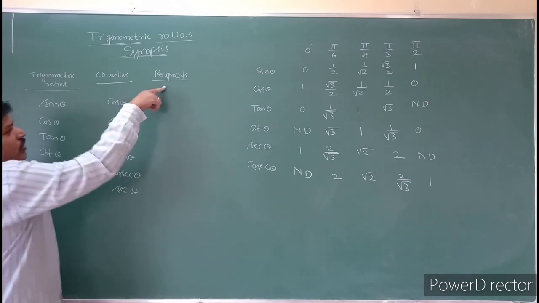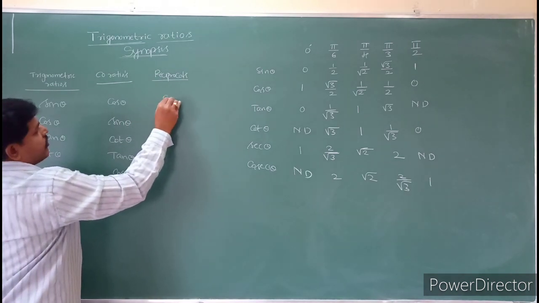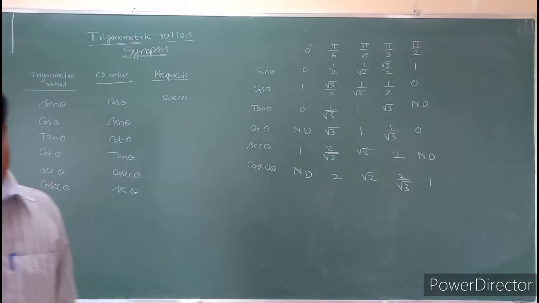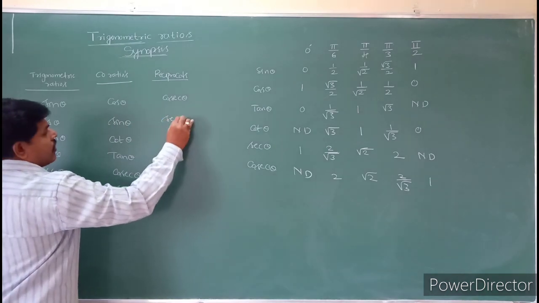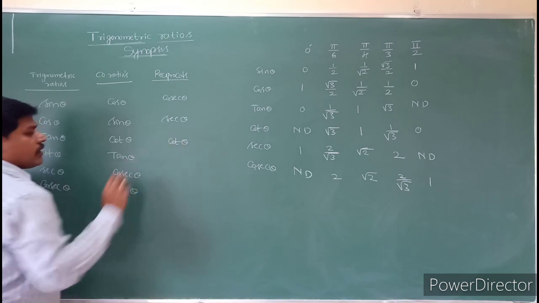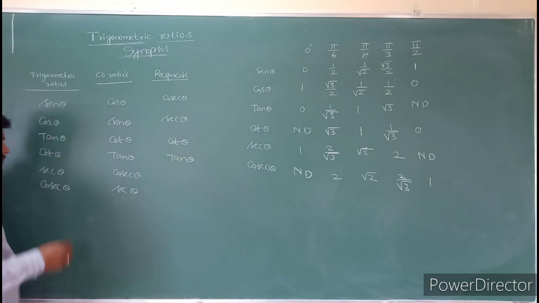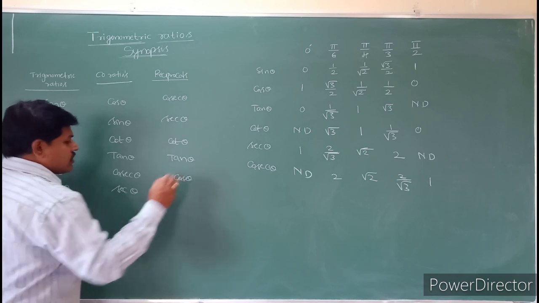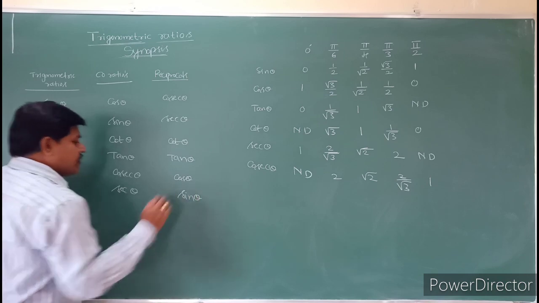Next, reciprocals. What is the meaning of reciprocal? Sine reciprocal is 1 by sine, which is nothing but cosecant theta. Cos reciprocal is 1 by cos, which is nothing but secant theta. Tan reciprocal is cot theta. Cot reciprocal is tan theta. Secant theta reciprocal is 1 by secant, which is nothing but cos theta. Cosecant theta reciprocal, 1 by cosecant, is nothing but sin theta.